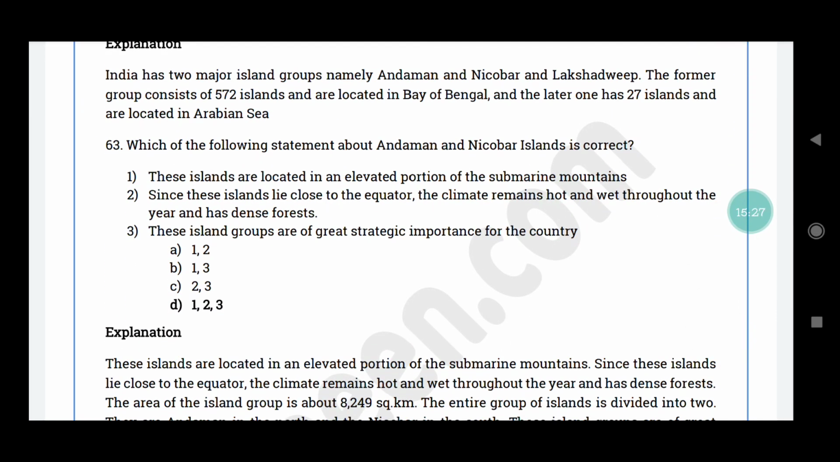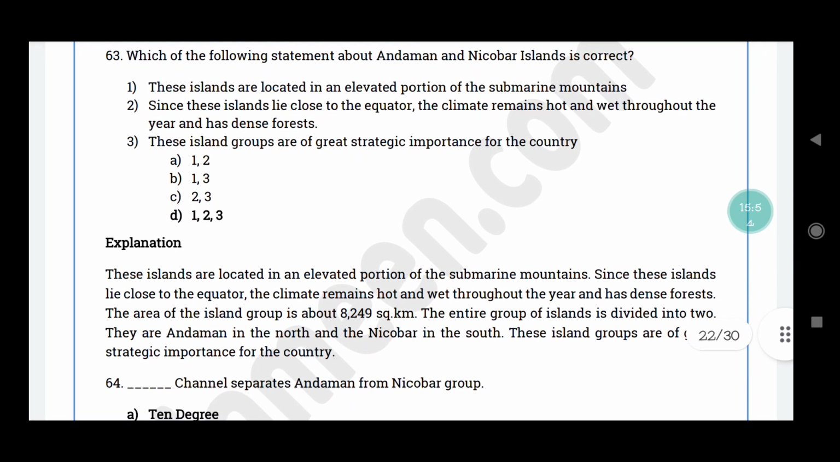Which of the following statements about the Andaman and Nicobar Islands is correct? These islands are located in an elevated portion of submarine mountains. These islands lie closer to the equator, so the climate remains hot and wet throughout the year and has dense forests. These island groups are of great strategic importance for the country. The correct answer is option D. Statements 1, 2 and 3 are correct. All the Andaman and Nicobar Islands are located on an elevated portion of submarine mountains.